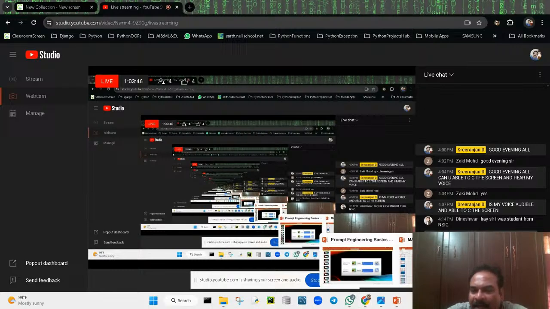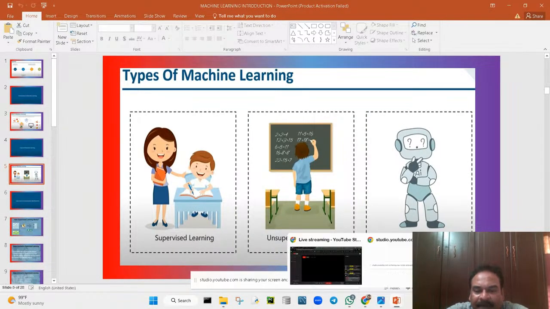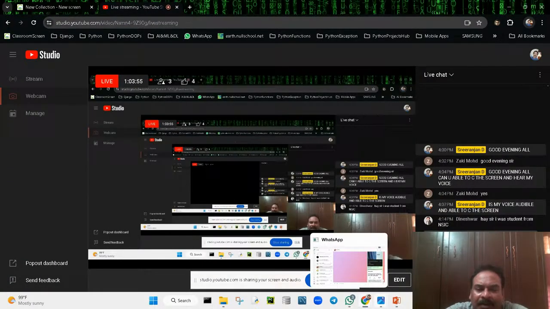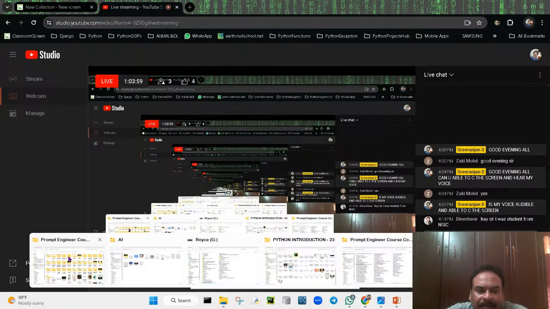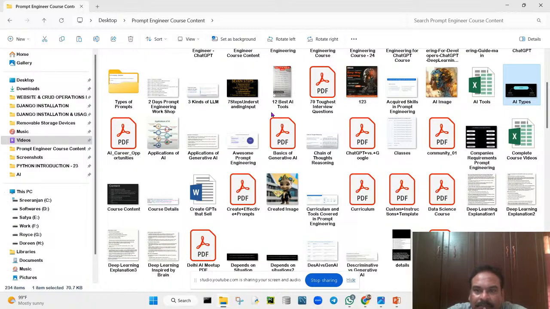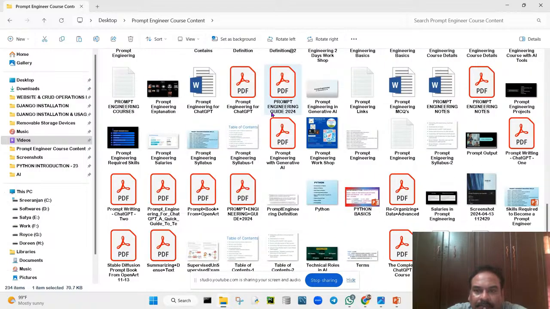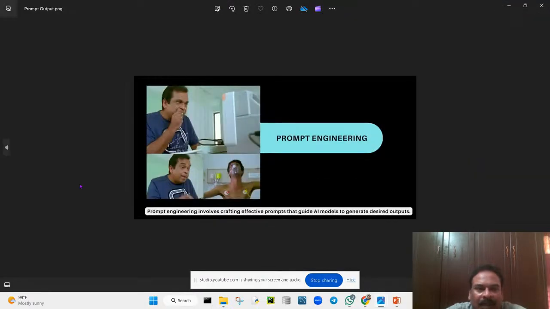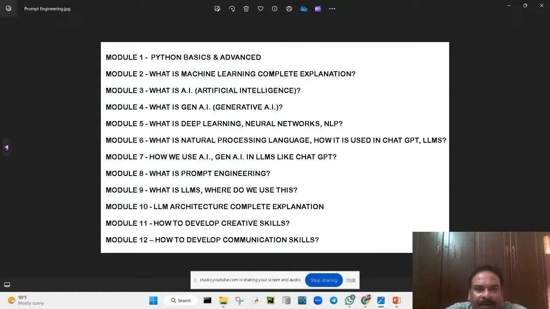Okay, next coming to machine learning, there are three different categories. Here there is the discriminative technique and the generative technique. So for example, I will show you one more example. Prompt engineering involves crafting effective prompts that guide AI models to generate the desired output. Okay, you can see that.